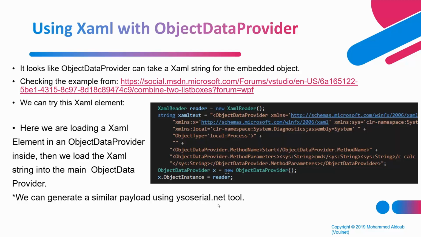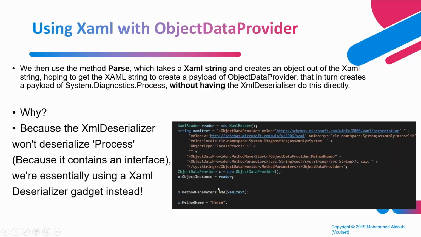It will run the serialization process, build the XAML string and then serialize it in XML, and then give you the result which you can plug into, for example, Burp Suite and then send to the vulnerable endpoint. So let's see what kind of object we end up with.